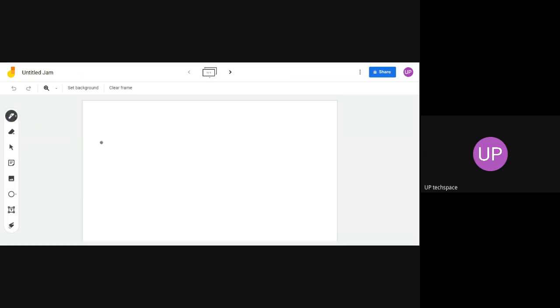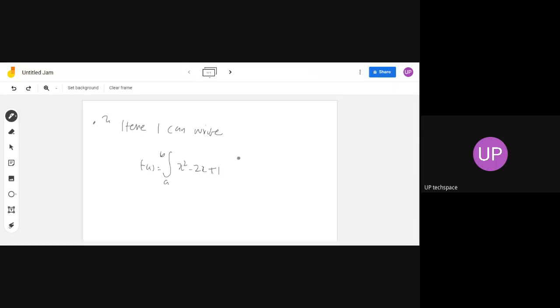Now you can write. This is a bit bigger size pen. Here I can write integral a to b f of x equal to integral a to b x square minus 2x plus 1 dx.